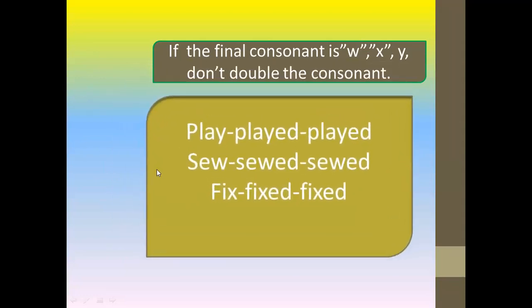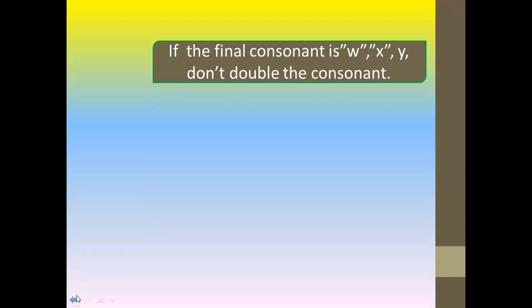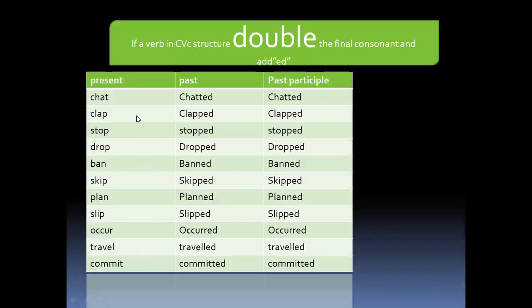Now here, if the final consonant is W, X, or Y, don't double the consonant. In the previous case, CVC structure, we double the last consonant.